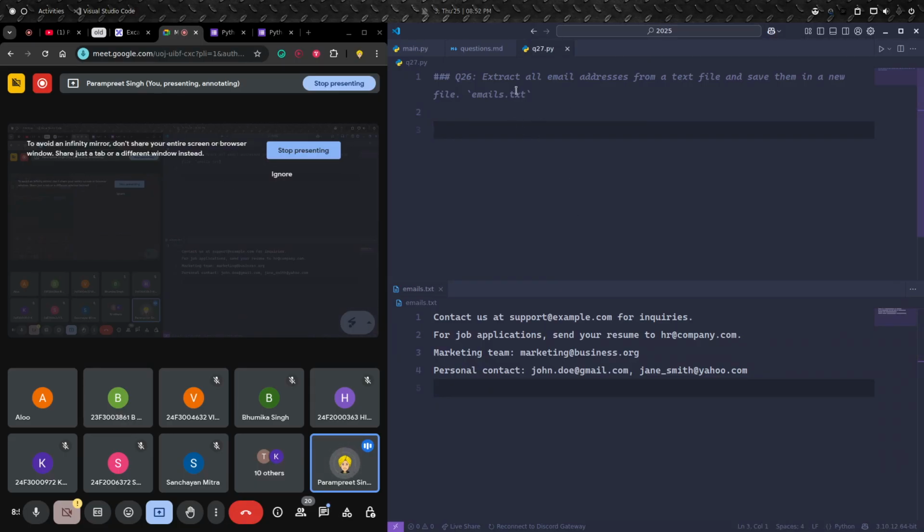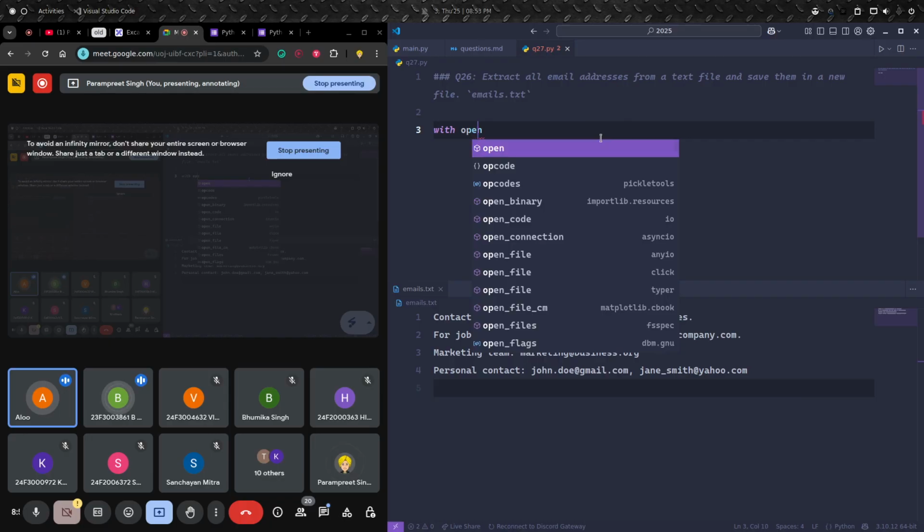We need to extract all the email addresses from a text file. How can we extract the email addresses? First, we have to read the file, or read the lines, we can say. How can I do so? Let's use with.